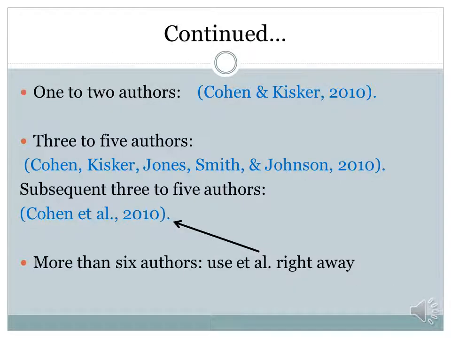Some other general rules on authors. For 1 to 2 authors, it's going to look like the following. That first example there that we have the parenthesis, Cohen and Kisker, comma, the year published 2010, and parenthesis and a period. If it's 3 to 5 authors, you're going to list them all out the first time that you put them in an in-text citation.